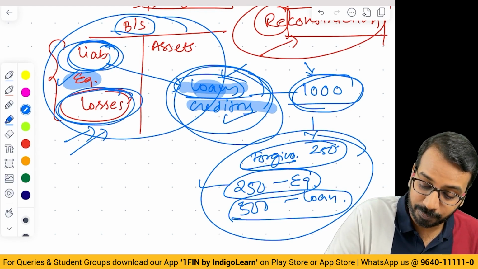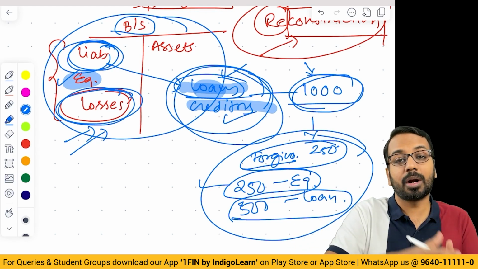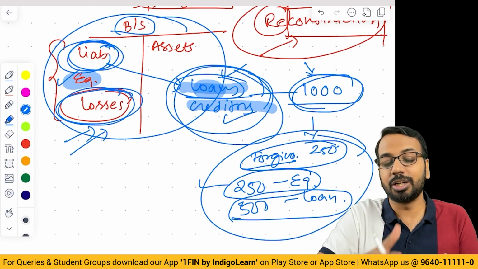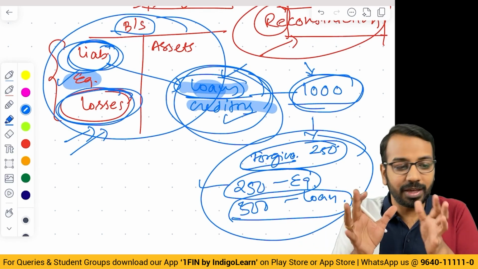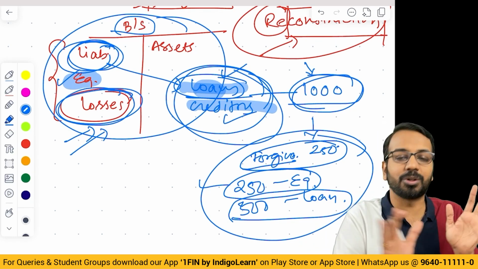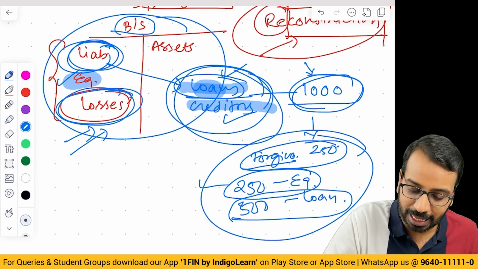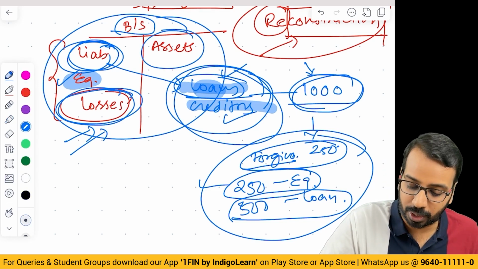Right? And then after the arrangement, the business will continue in the hope that in the future we will make some profit and we will be able to repay this. That is on the liability side. On the asset side, what happens is